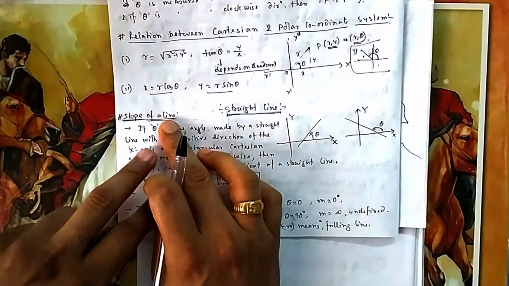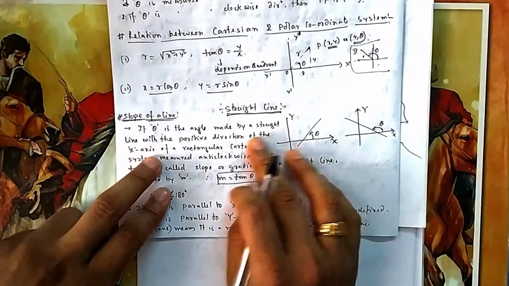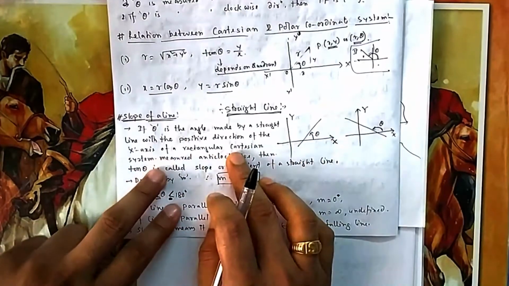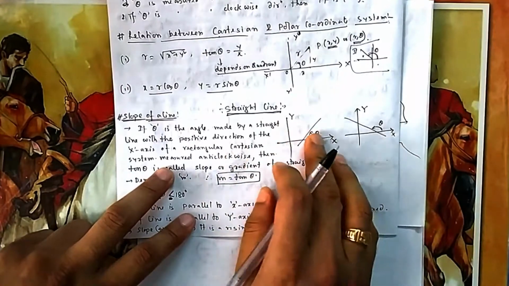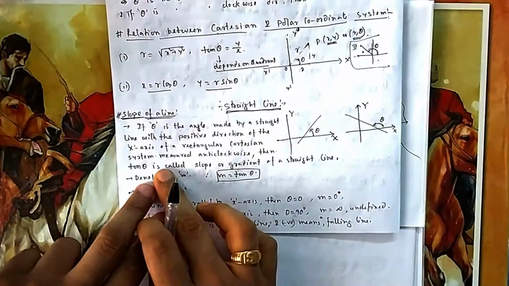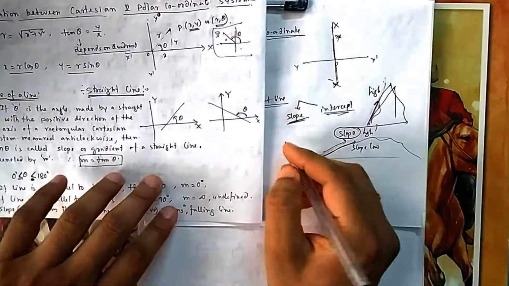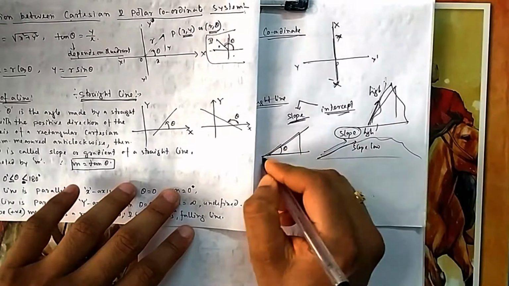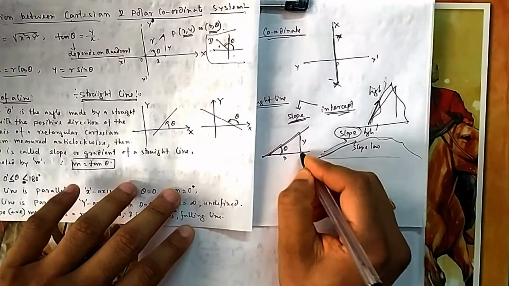So the slope of a line: theta is the angle made by a straight line with the positive x-axis, in the direction of the positive x-axis, in the rectangular coordinate system, the xy or Cartesian system, in anti-clockwise direction. Then the slope is tan theta. Why is it tan theta? Because there is a logic behind tan theta also. Suppose this is the line and it is making angle theta. So tan theta is this by this.